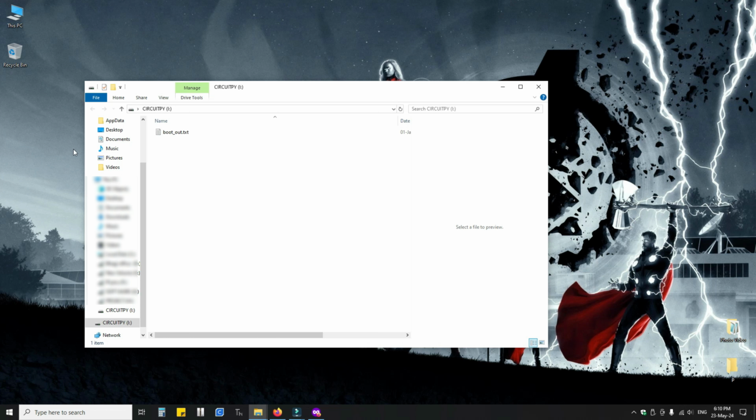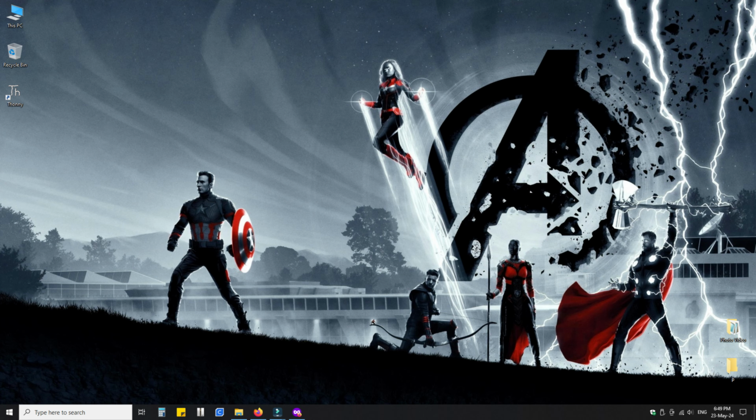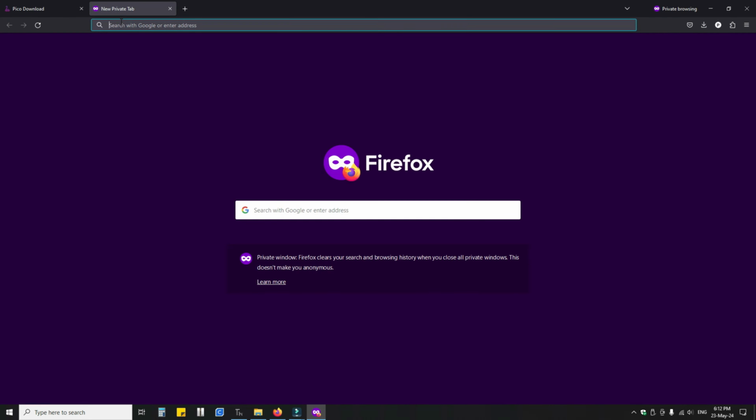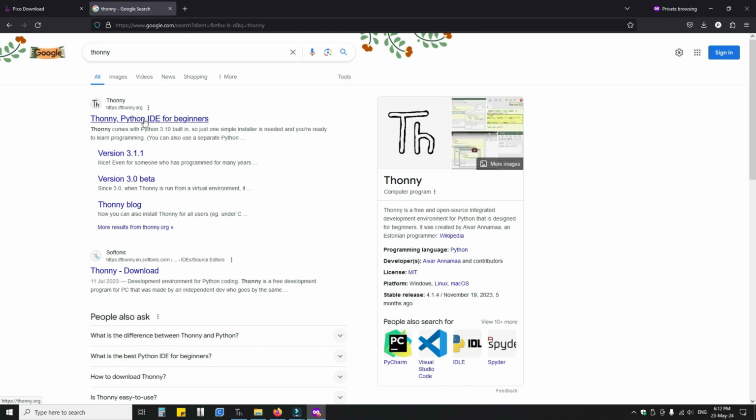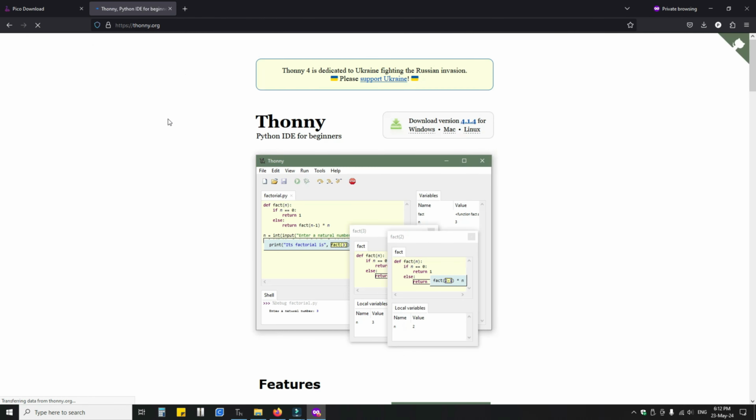Next, we need to download Thonny, a Python development environment. Although many other tools like VS Code can be used, Thonny offers a simple, unified user interface. So I preferred Thonny for our future videos. To download Thonny, just go to the browser and search for it. Click on the topmost result, go to downloads and select the latest version of Thonny.